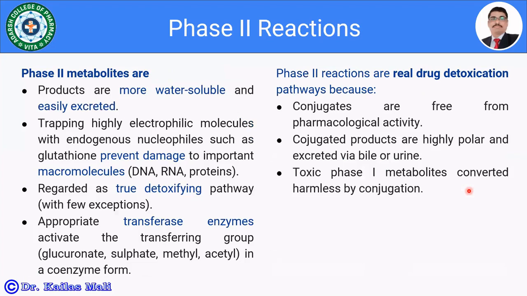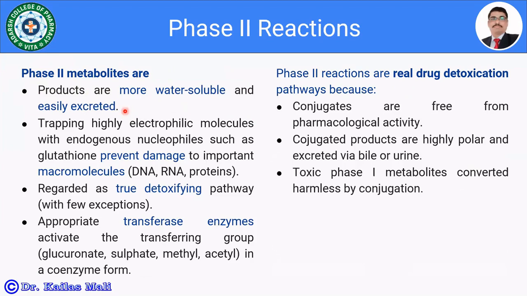So phase 2 metabolites, the products which we get after phase 2 metabolism, that is conjugation, are more water soluble. The water solubility of these products is higher, and they get easily excreted from the body.